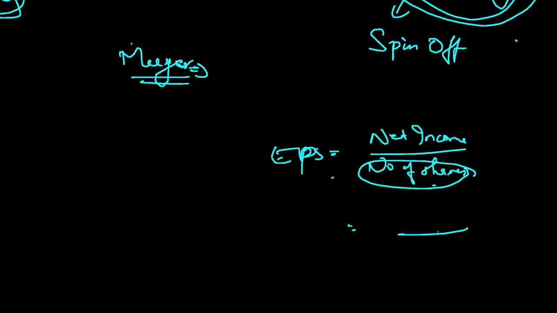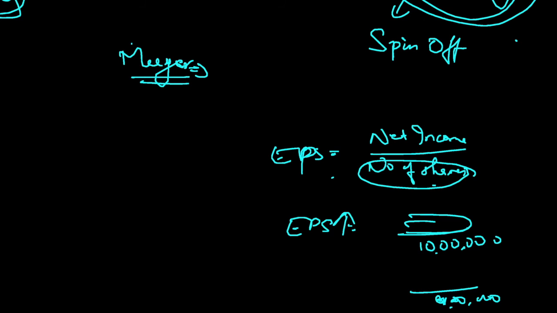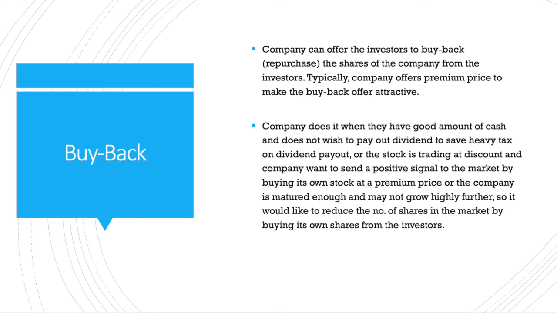So imagine earlier, they were distributing it to something like 10 lakh investors. Now they are distributing it to 9 lakh investors. So automatically when the denominator is coming down, the numerator goes up, and so earning per share will go up, which is good for the existing shareholders of the company. This can be a reason.